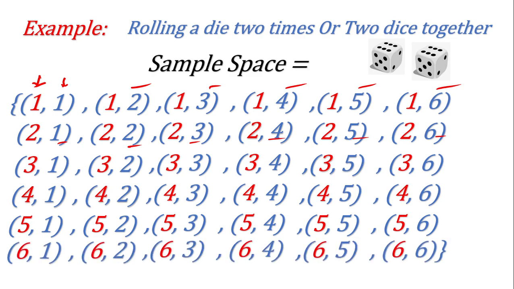And again, if you fix 6 on the first die, then you can have 6 more elements. So how many total elements can you see now? Total elements are 36 when 2 dice are rolled together, or 1 die is thrown 2 times.